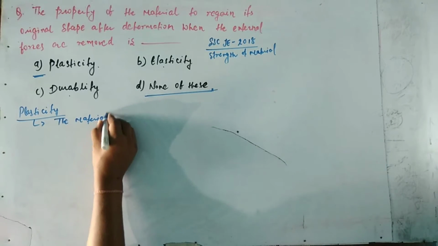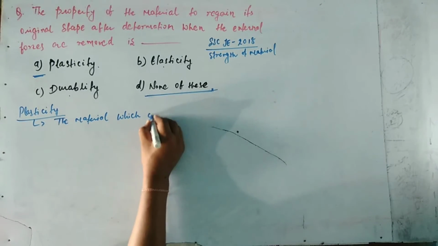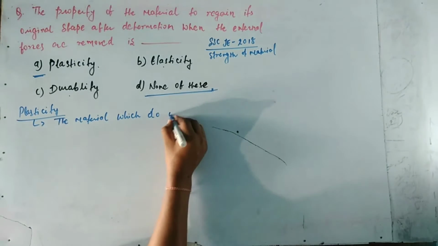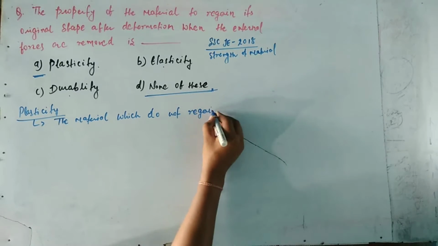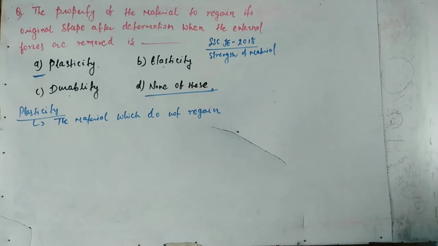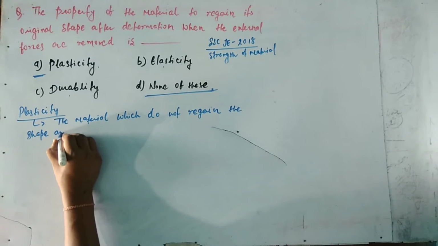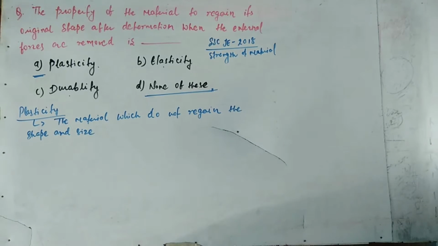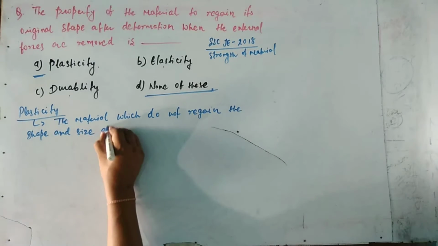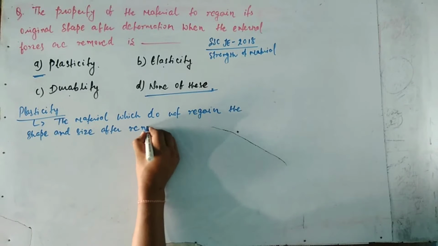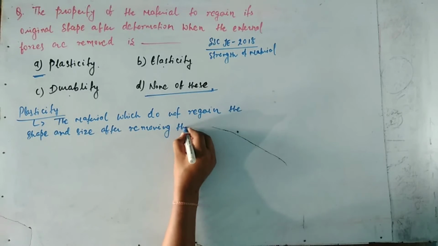Plasticity is the property of a material where, when we apply force on the material, deformation takes place, and when we remove the forces or load from the material, the material does not completely regain its shape and size.